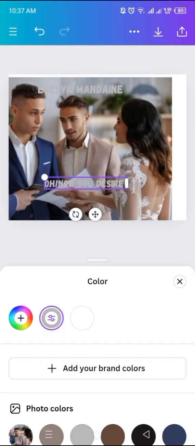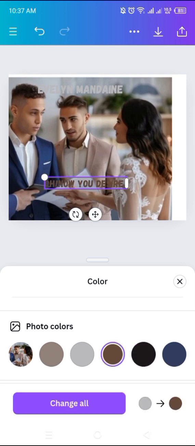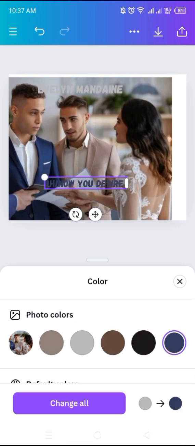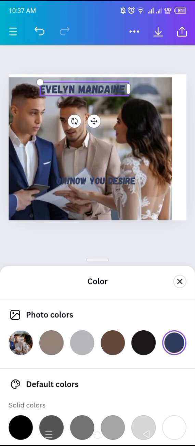So I had to change the color because it's not visible. I thought maybe using black would fit, but at the same time black was not visible to the eye. So I used the blue one. The blue one looks more appealing to the eye. We used the blue one.